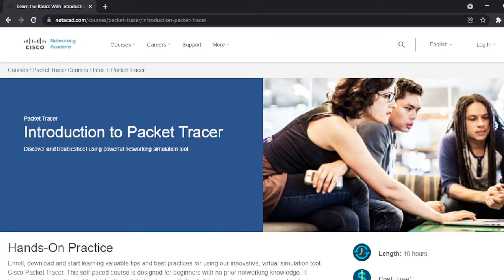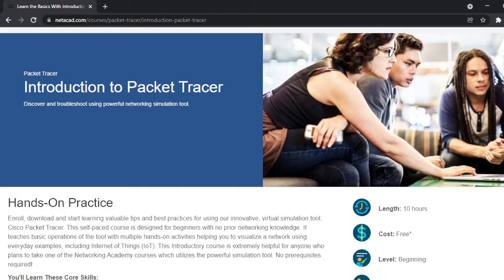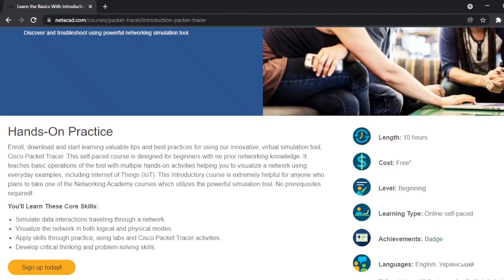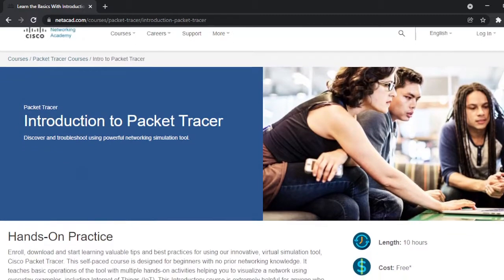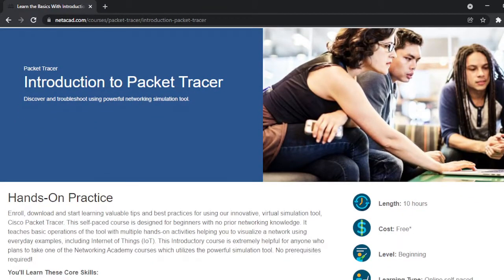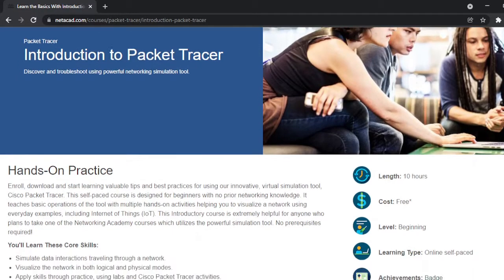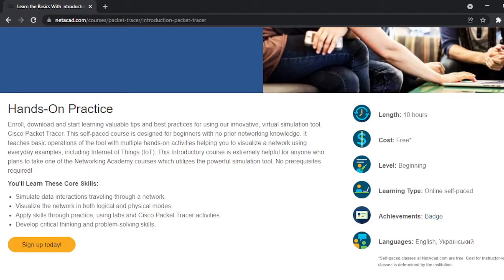And as you can see on this page, you can see how to use the Packet Tracer. So there is the instruction and the introduction. Then there is why we use this Packet Tracer. Here the length is 10 hours. Then the cost of this Packet Tracer is free. So we will not need to buy it.